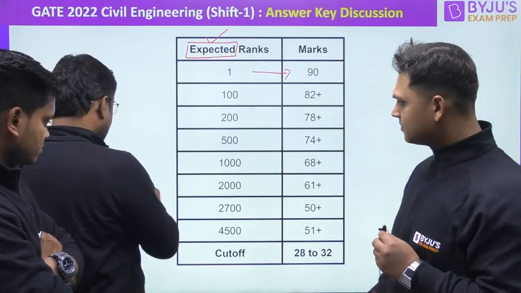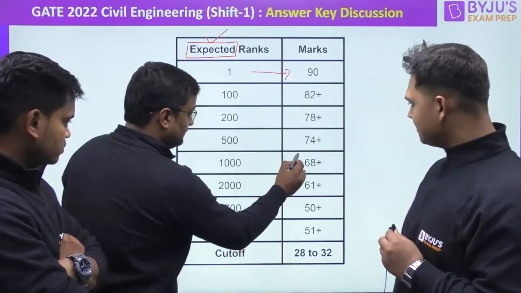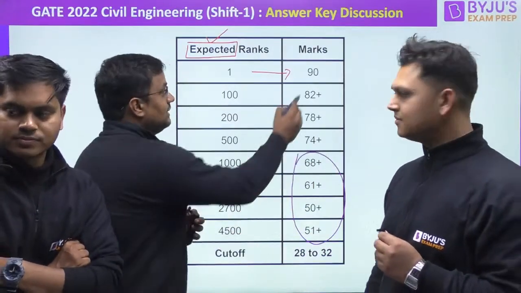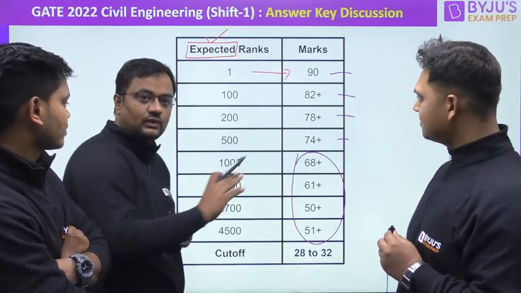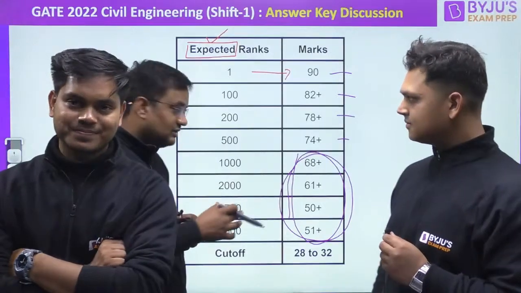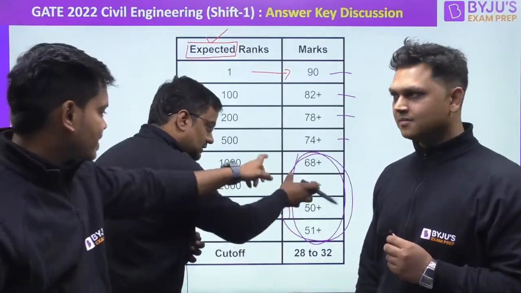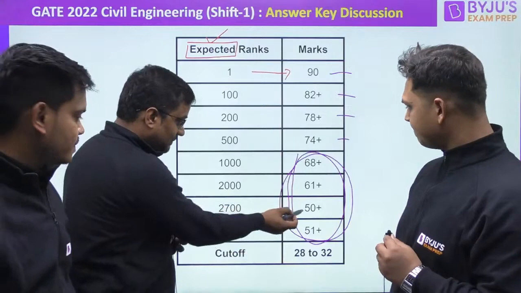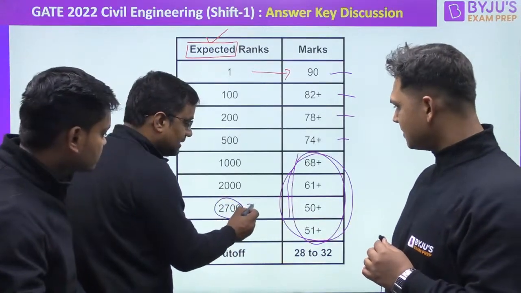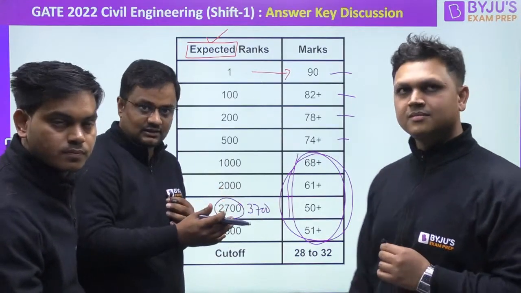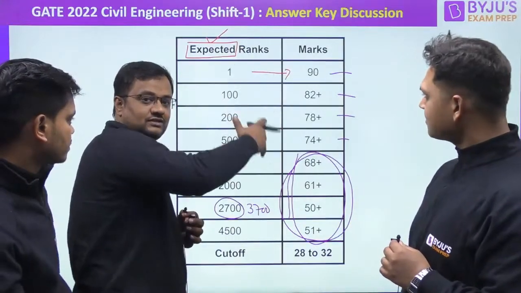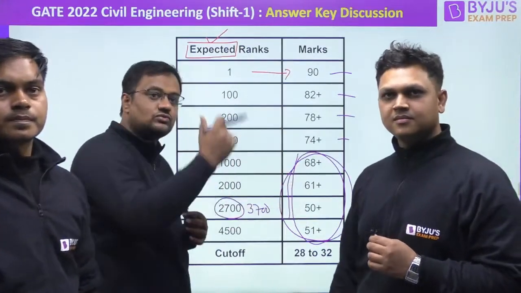But let me add one more point, sir. Here, this range may have a huge difference with 1 or 2 marks. Here it will be almost accurate. But in this range, in every 1 mark there are thousands of students. The competition is going to happen here. It might be 50 plus, might change from 2700 to 3700. That will not be a huge surprise. But here it will be almost accurate, because here the difference is so much between first rank, second rank, third rank. But here in 1 mark there are thousands of students.